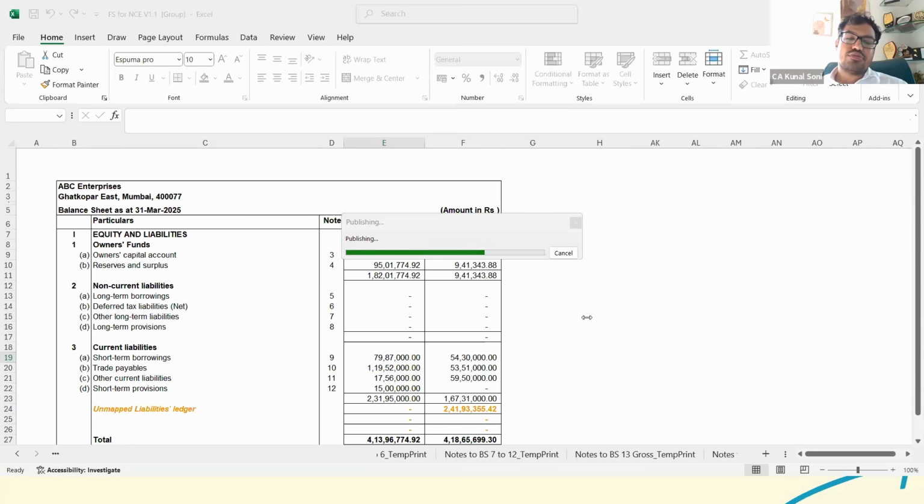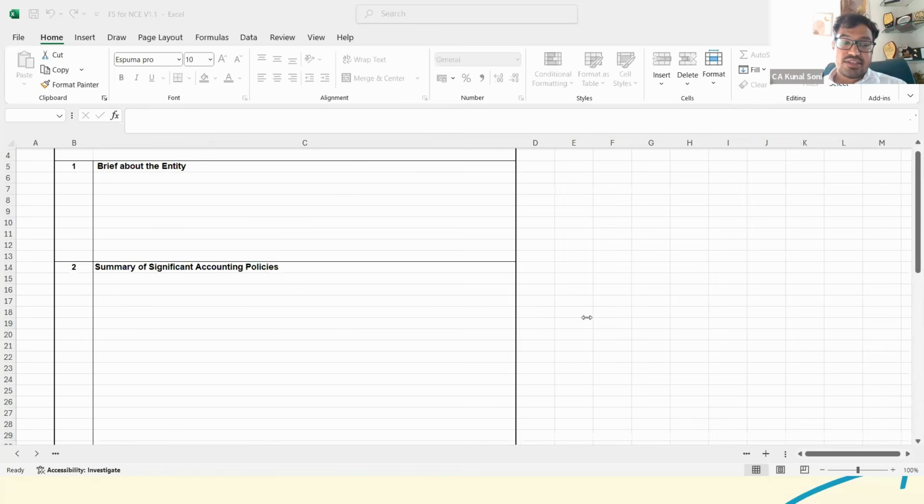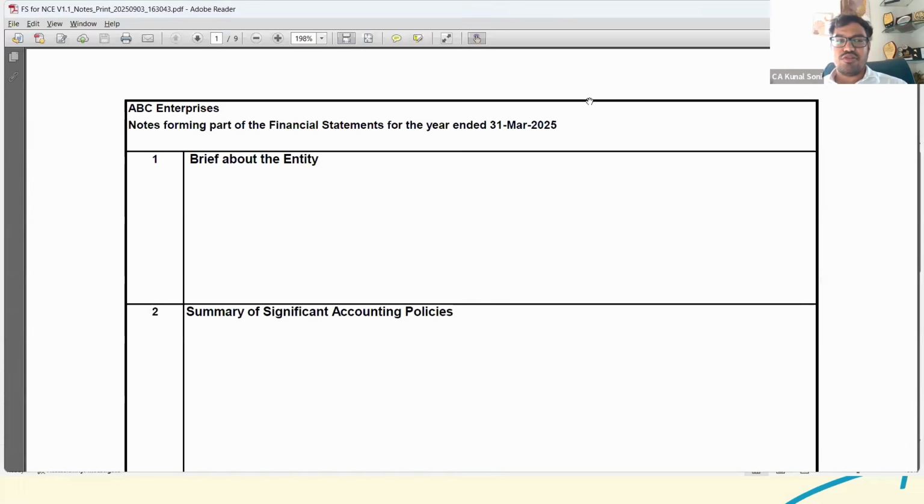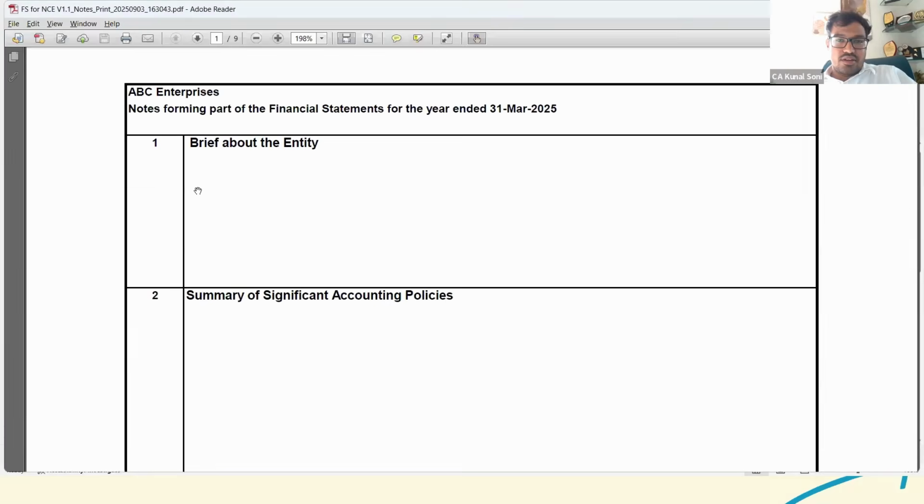So see, as per the guidance note, if you look into the same, they have specifically provided that if there are any such notes where it is zero balance and it is not relevant for the user, then in that particular case, the same could be removed. So the format in the guidance note is not in such a specific manner that if it is mentioned in the guidance note, all the formats should be there by itself and you need to report the same.